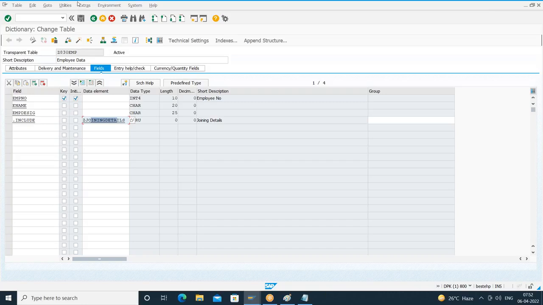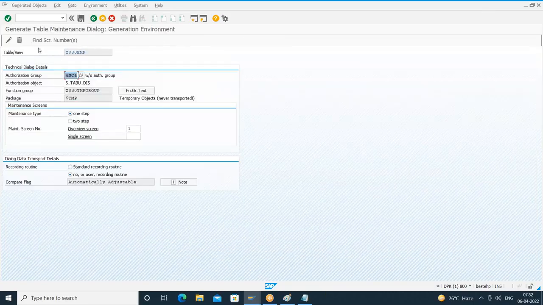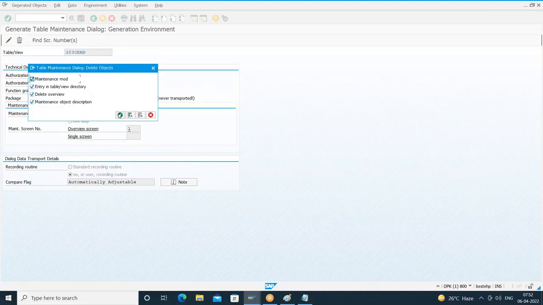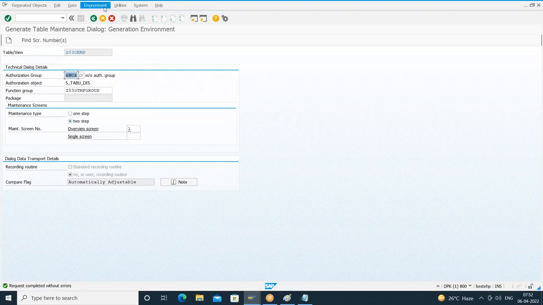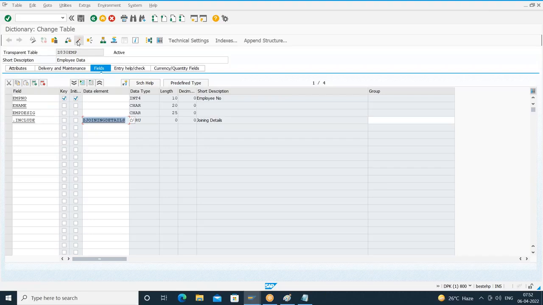It's my wish. So I'll go to utilities, table maintenance generator, right? It is already there. I'll just delete this. Select everything, continue. The existing table maintenance will be deleted. Okay, go back. Better activate the program once. Yes, it is activated. Now you regenerate.